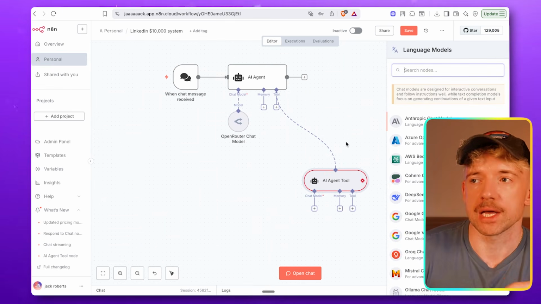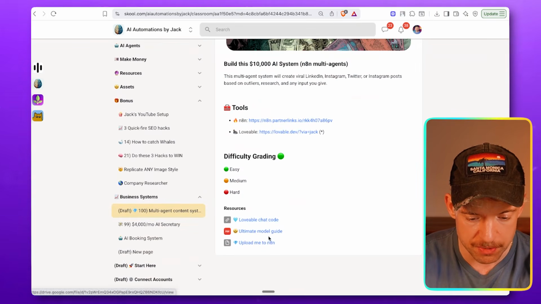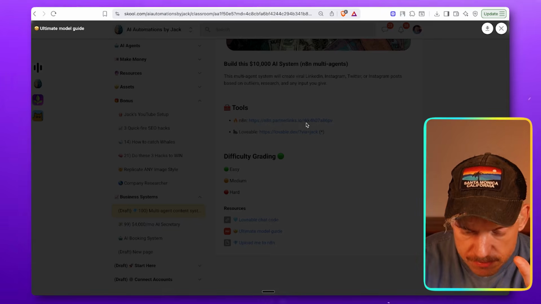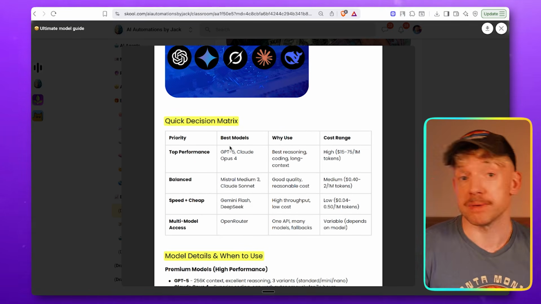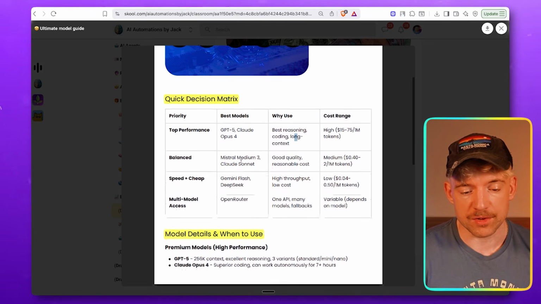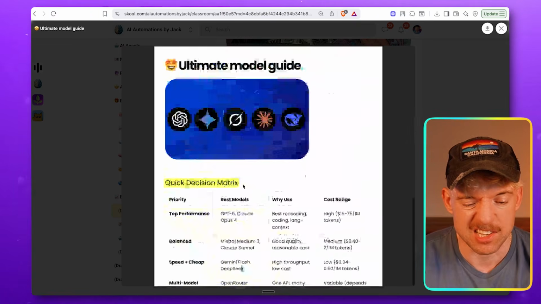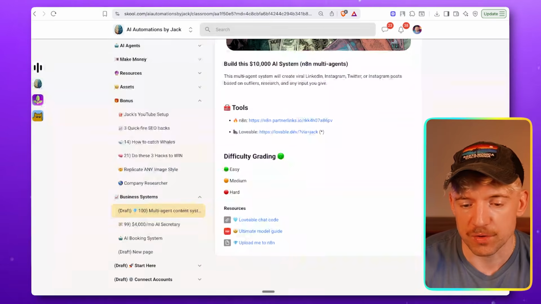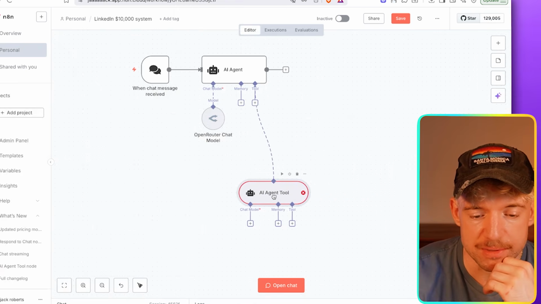If you are wondering, by the way, how do I know what model to use? I just want to show you this very quickly. It's one of the resources in the community. If I come over to, I believe it's Ultimate Model Guide. Basically, you're always contrasting across 3 vectors, right? Performance, speed, and cost. So you've got some of the best models, when to use them, balance. I'll let you screenshot that, but there are some interesting details that may or may not be valuable to you. So you can flex as and when you need to. If you want really good language, you'd use something like Claude, because Claude's an absolute beast at that sort of stuff.